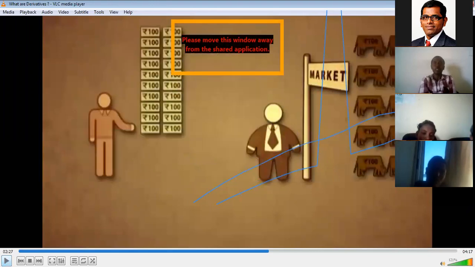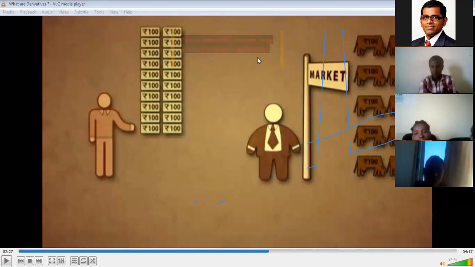If cow prices increase to 200, then the investor is buying a cow from the farmer at 100 and selling at 200 to another investor in another market. So he gets a profit of 100 if the cow price increases.